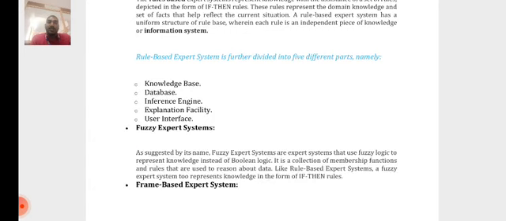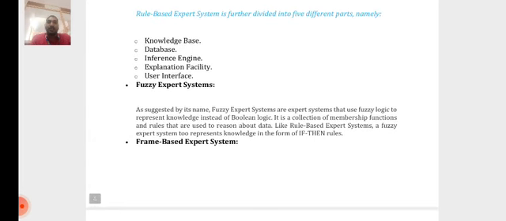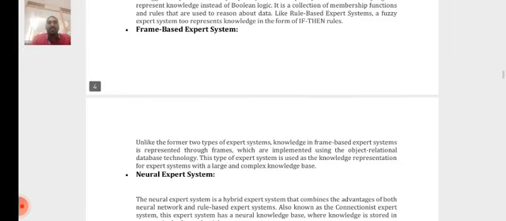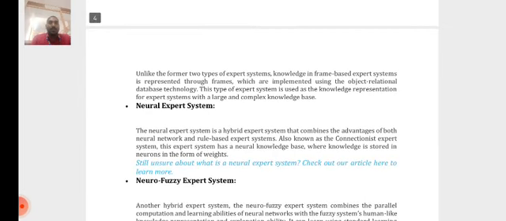Next is fuzzy expert systems. Fuzzy is another method, not restricted to Boolean data types, and if-then rules are applied. It is known as a collection of membership functions and rules that are used to reason about data. Like rule-based expert systems, fuzzy expert systems represent knowledge in the form of if-then rules. Frame-based expert systems: unlike the former two types, frame-based expert systems use object-relational database technologies. In that we have to use complex knowledge bases.